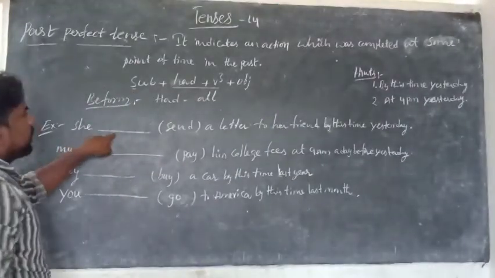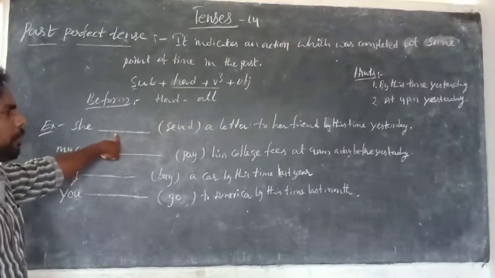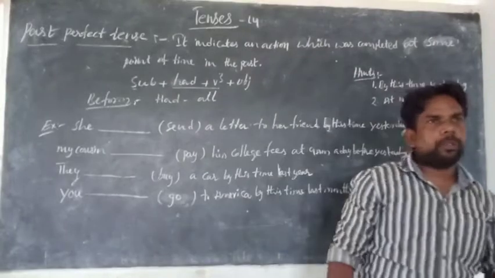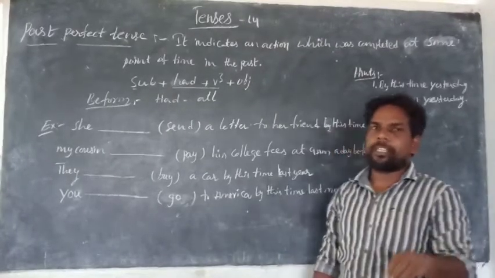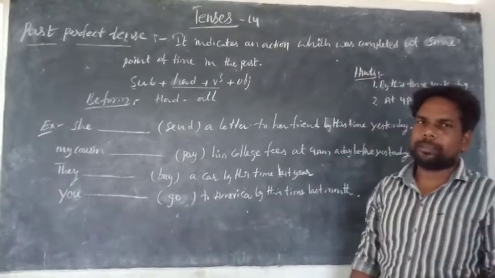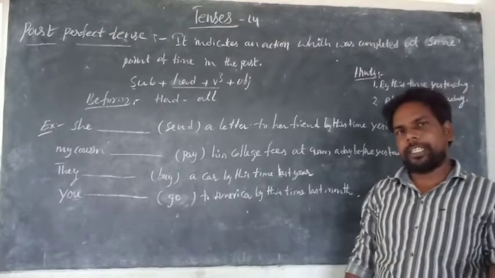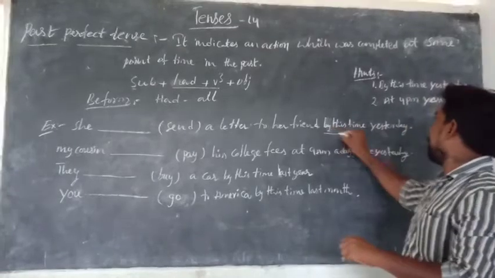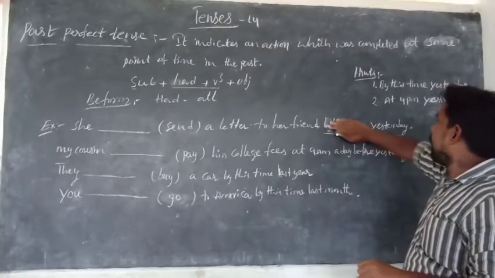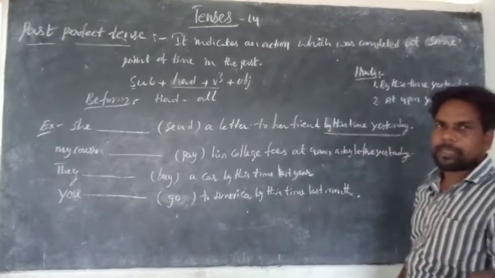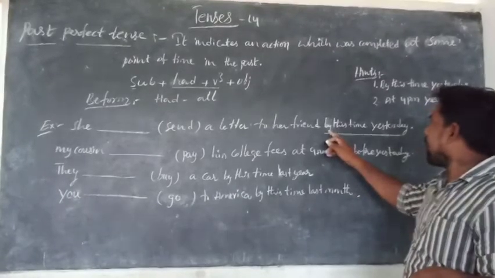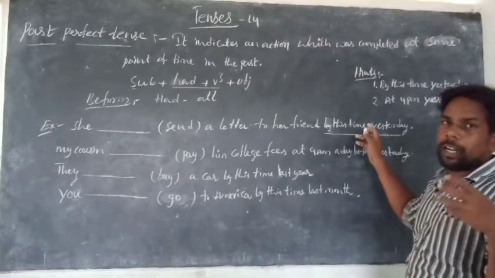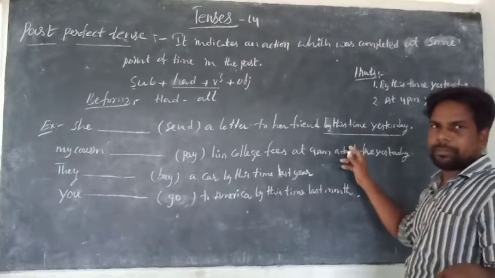Here: She dash send a letter to her friend by this time yesterday. The same hints can be used for past continuous and past perfect. There is no change in the hints. The hint is: by this time yesterday. When there is only yesterday, that is called simple past. When there is by this time yesterday, by this time day before yesterday, by this time last year, last month, last week.